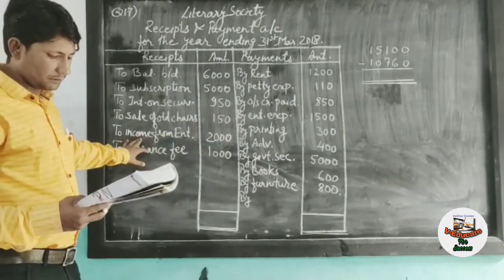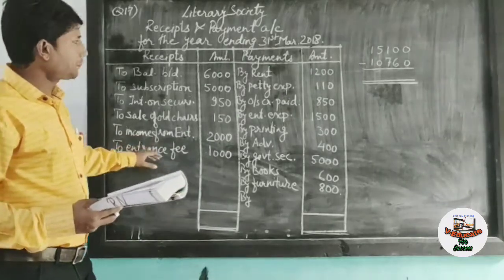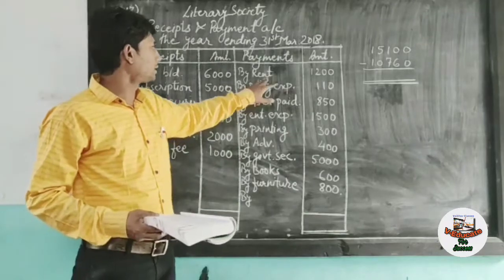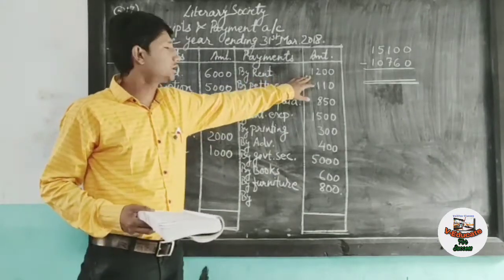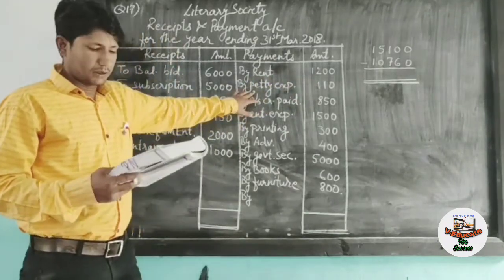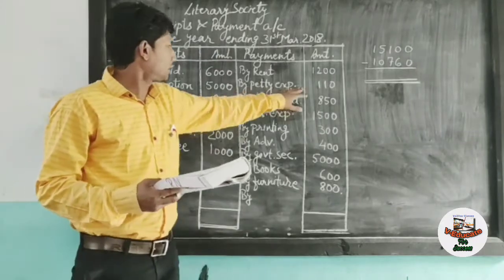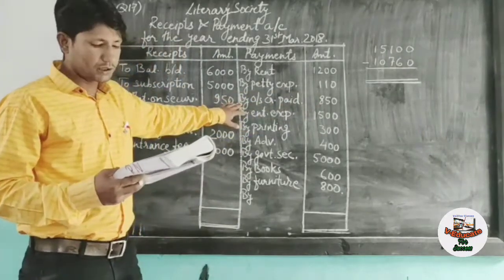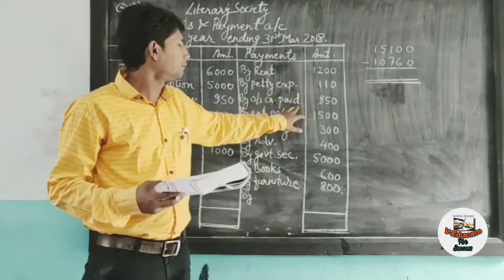Then it is given rent paid. Because it is paid, it will be entered in the payment side, by rent 1,200. Then it is given by petty expenses 110. Then it is written by outstanding creditors paid.